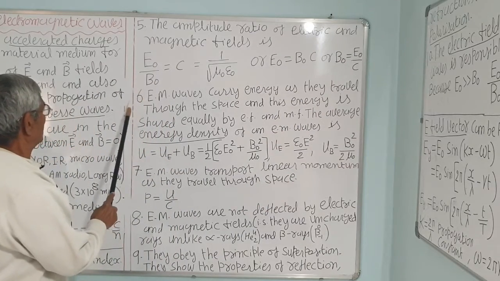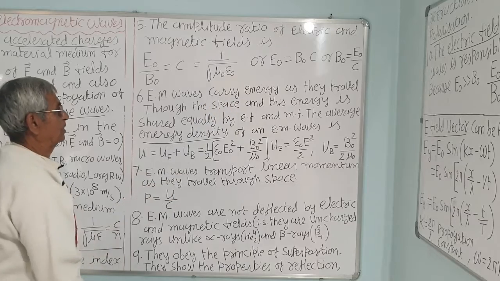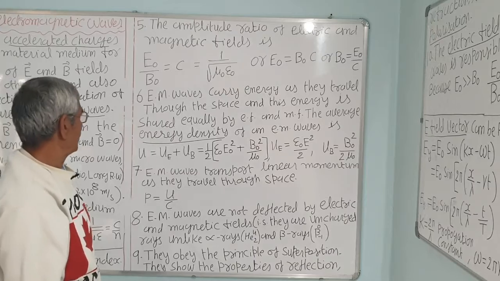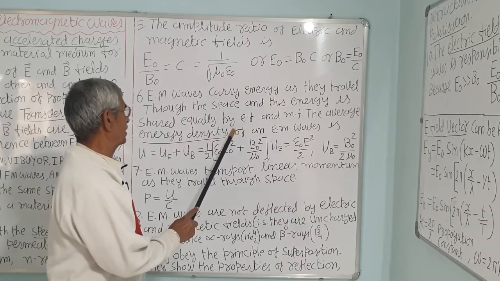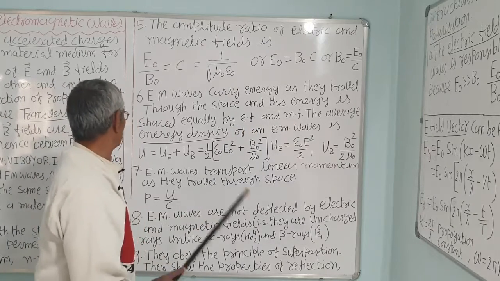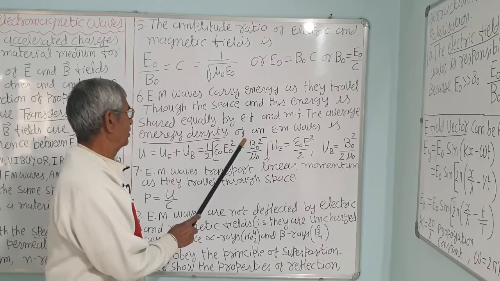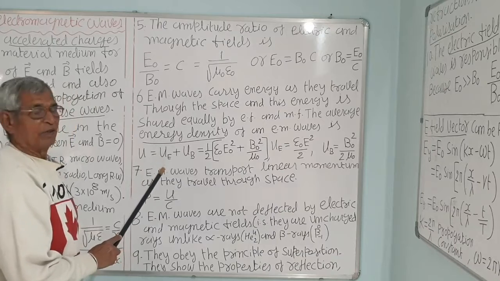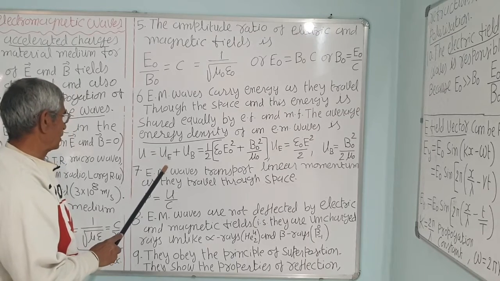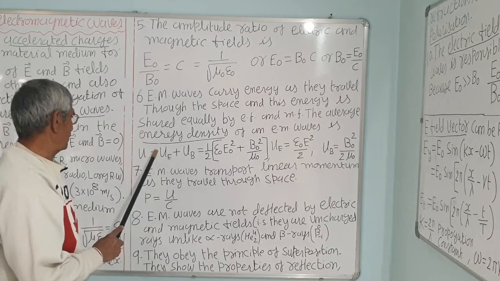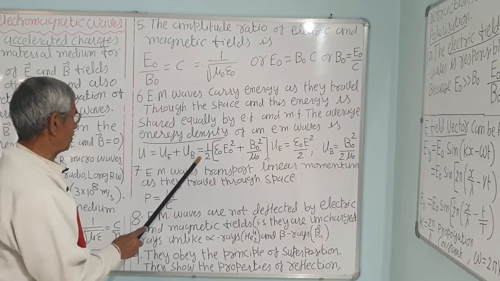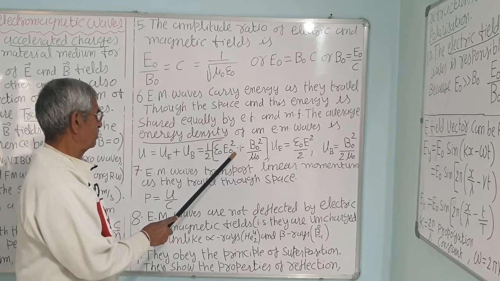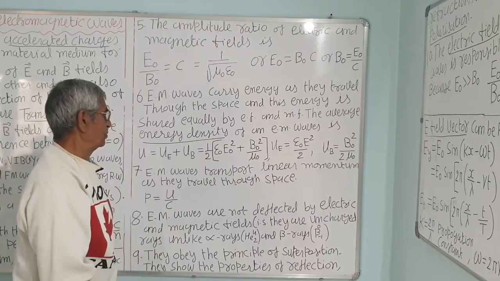6. EM waves carry energy as they travel through space, and this energy is shared equally by the electric field and the magnetic field. The average energy density of an electromagnetic wave is U, equal to the energy due to the electric field and the energy due to the magnetic field, UE plus UB, that is equal to half epsilon 0 E0 square plus B0 square upon mu 0.